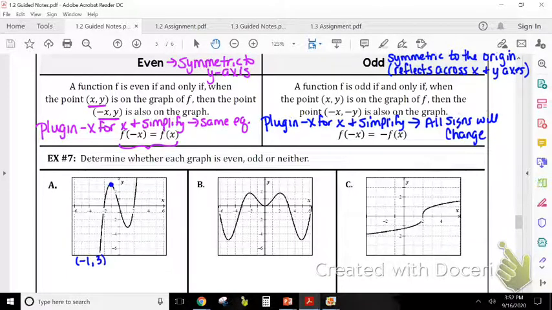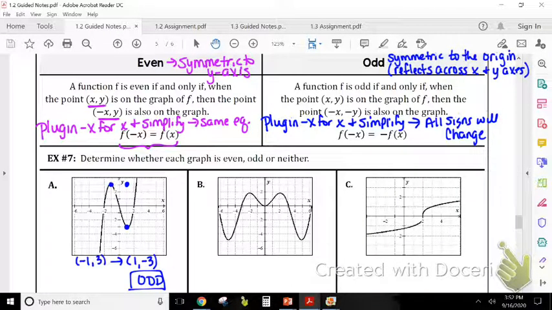So I'm just going to go across the y-axis here, and so that would be the point there, and then across the x-axis right here. Did I land on the graph? I did, and that new point is at 1, -3. And that's what it was saying up there when it said x, y, and then -x, -y is on the graph. So therefore, because this one is symmetric about the origin, we know that this is odd.